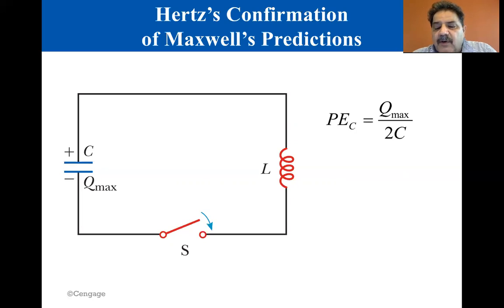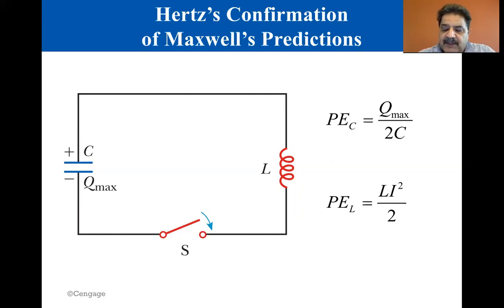At this time, the current is zero, so no energy is stored in the inductor. As the capacitor begins to discharge, the energy stored in its electric field decreases. At the same time, the current increases, and when the capacitor is fully discharged, the total energy is the potential energy now stored in the magnetic field of the inductor. PE_L equals Li squared over 2. In this way, energy is transferred from the electric field of the capacitor to the magnetic field of the inductor.